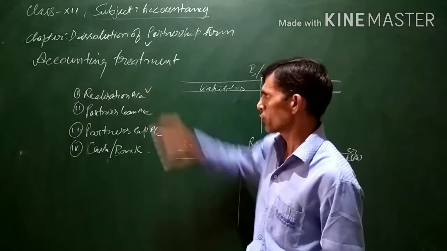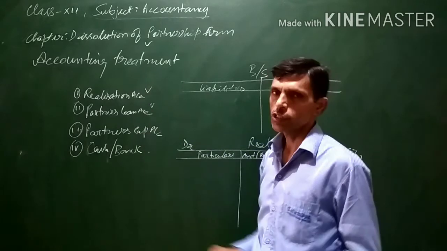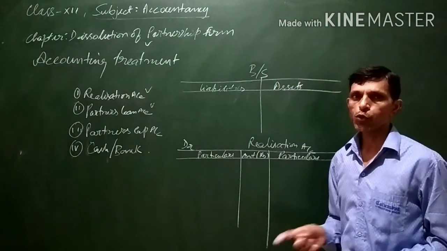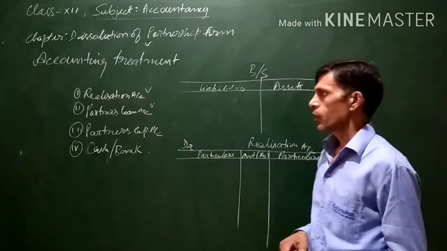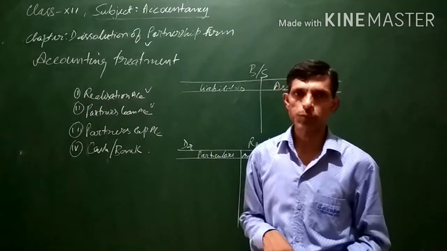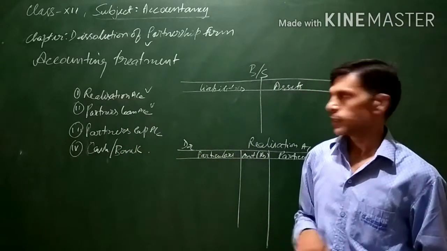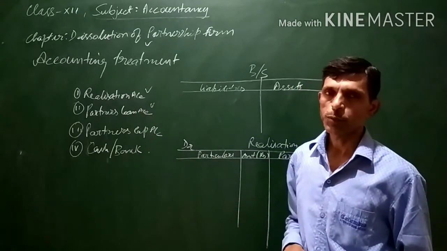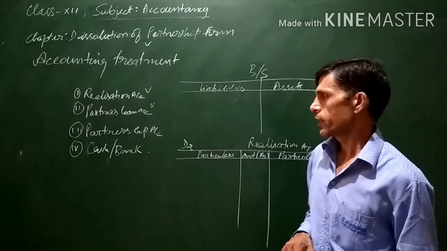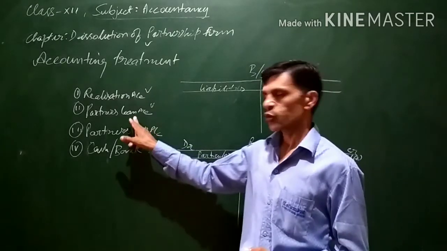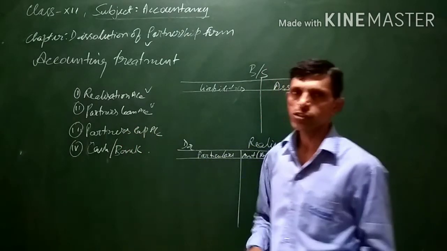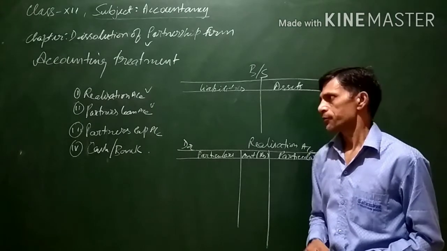First of all, realization account is prepared, then partners' loan. Important thing regarding partners' loan is that whatever amount the partner has given as loan to the firm, that is partner's loan. If the partner has taken loan from the firm, then this loan account is not prepared. But if the partner has given some money in advance or given an amount as a loan, then partner's loan account will be prepared. Thereafter, partner's capital account, and lastly cash or bank account will be prepared.